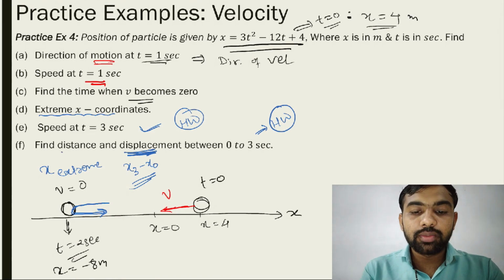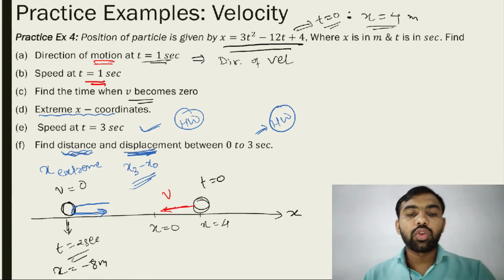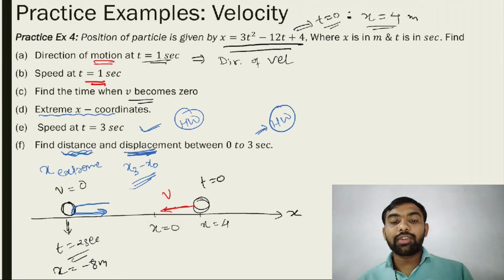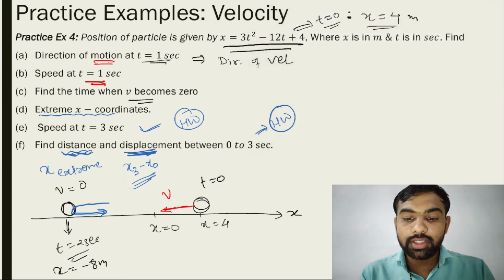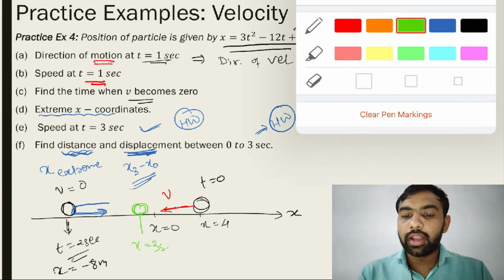But what about distance? Distance के लिए ऐसा फाइंड करना है. मतलब you consider this situation. The object is somewhere here, we don't know, at t equal to 3 seconds.